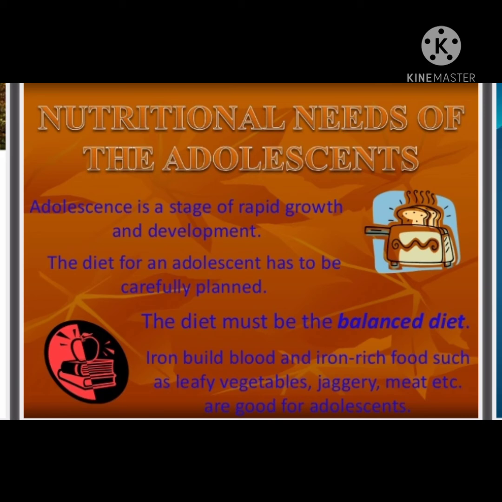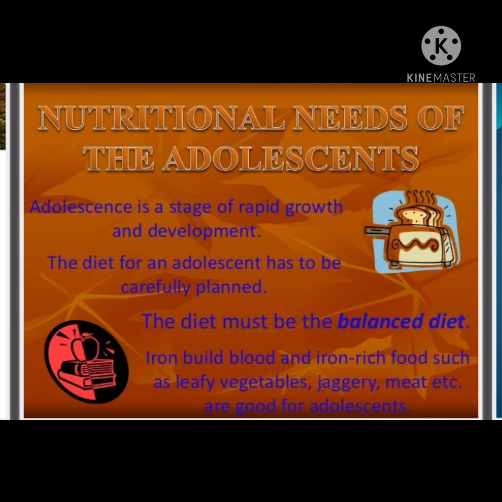Then we have to consume food items rich in carbohydrate such as rice, wheat, grains, all types of cereals. Then protein rich food items: milk, meat, fish, etc. And also fat rich food items, that is ghee, oil, etc. All this we have to ensure to maintain a balanced diet.